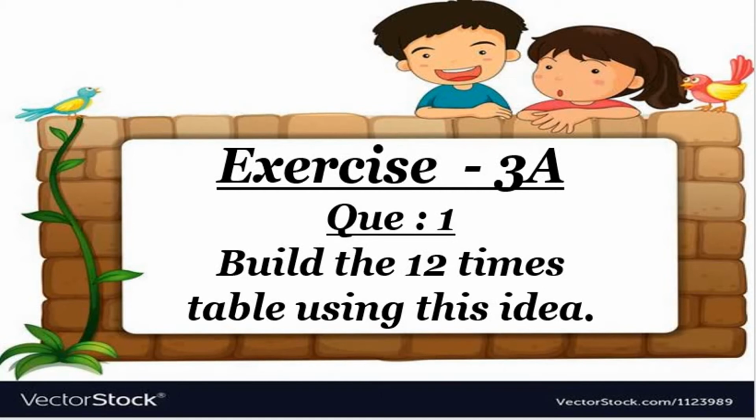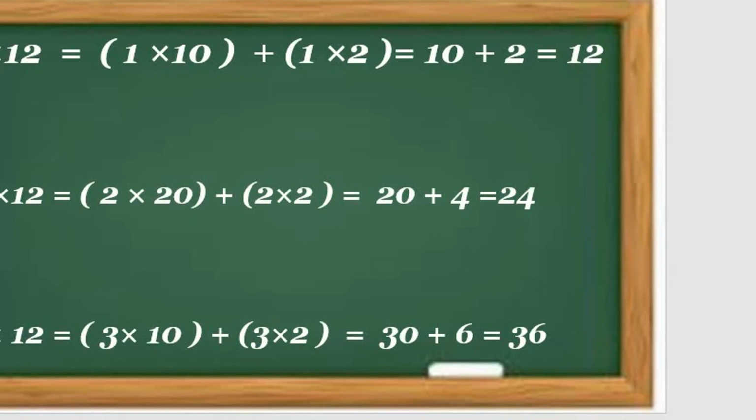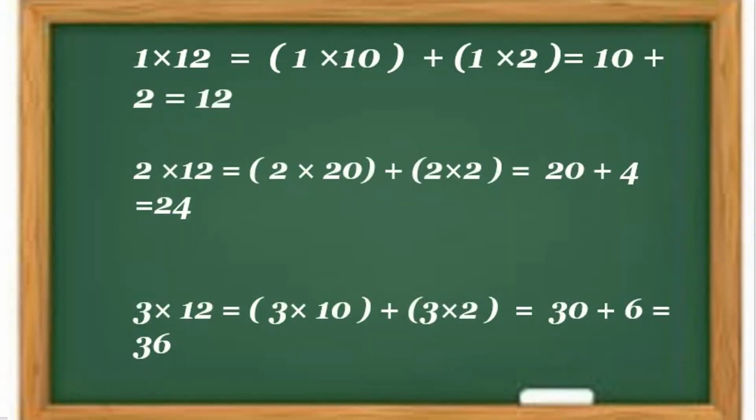So now let's see one by one, all students. What is question number 1? Build the 12 times table using the idea. In exercise number 3A, question number 1: 1 multiplied by 12. So what is the answer? 12. 12 ones are 12.